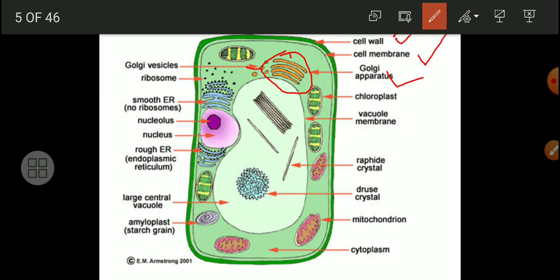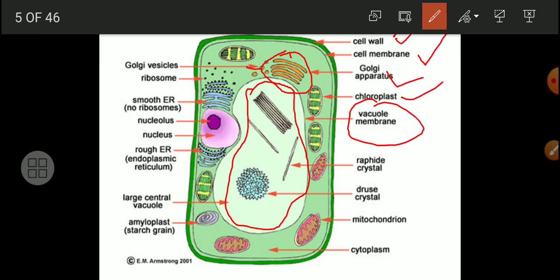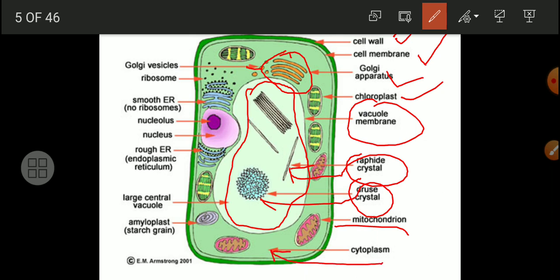Also, the plant cell shows presence of a chloroplast and a larger size vacuole. This vacuole is surrounded by vacuole membrane. Again, we can find raphide crystals in the vacuole. Other crystals are also in the vacuole. Mitochondria, which we have to say is the energy house. Then most of these cell organelles we can find are in the cytoplasm.